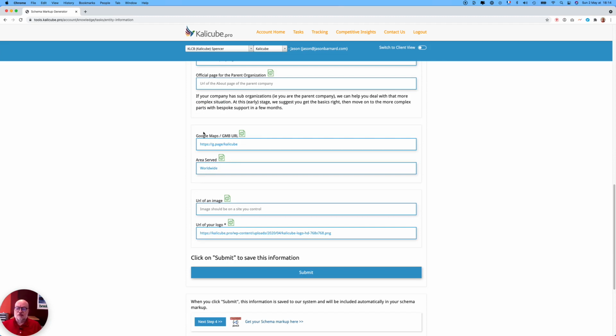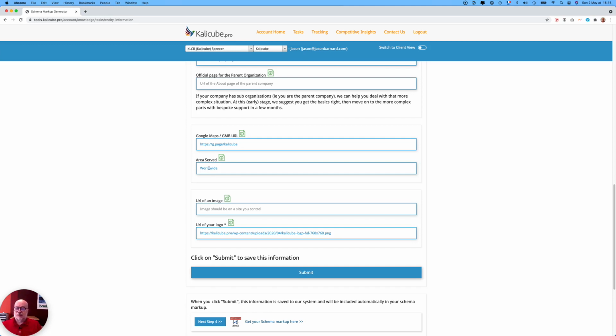Google Maps URL, really important. Google has a knowledge graph in Google Maps. It has a main knowledge graph. We're focusing on the main knowledge graph because that Google My Business, Google Maps knowledge graph, is being ported into the main knowledge graph. And if we can push that across, if we can help Google consolidate these two major databases, these major knowledge graphs, we're really winning. So making sure it's understood which Google Maps URL corresponds to your specific business will help it to better port your business, your company, into the main knowledge graph. And it's already there. It will help it merge those two entities.